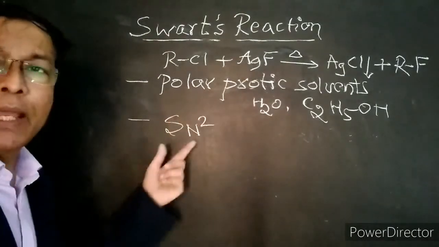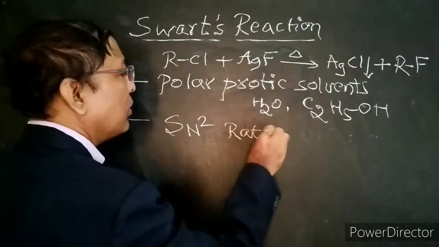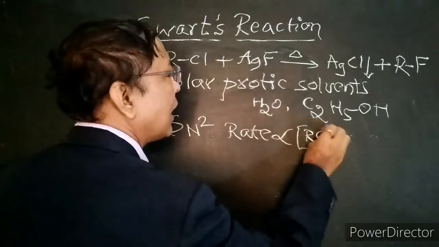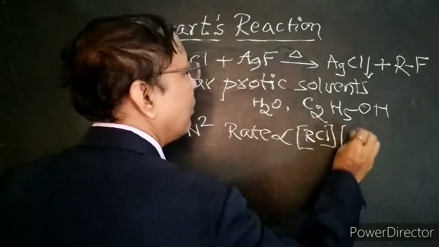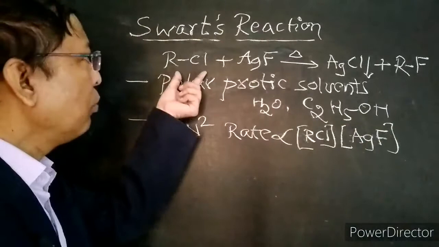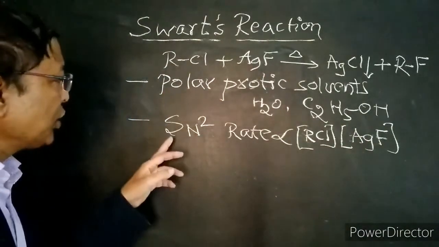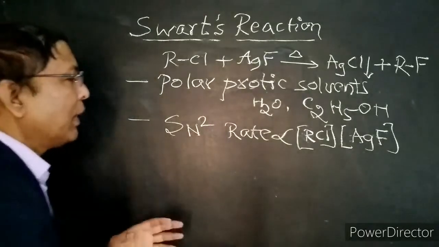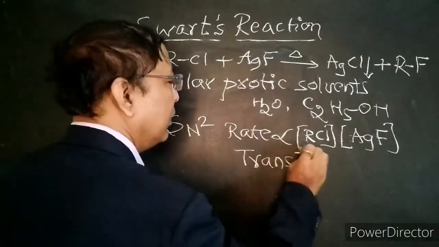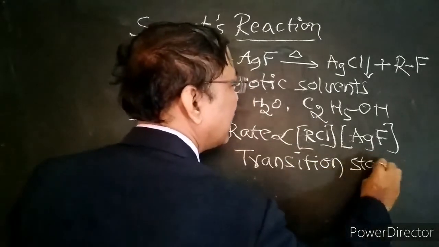SN2 reaction mechanism. That means the rate of reaction depends upon the concentration of both the reactants, that is alkyl chloride as well as metal fluorides. The rate of the reaction depends upon both the reactants. Therefore, it is called a bimolecular reaction. As the reaction proceeds through SN2 reaction mechanism, there will be a transition state in the Swartz reaction.